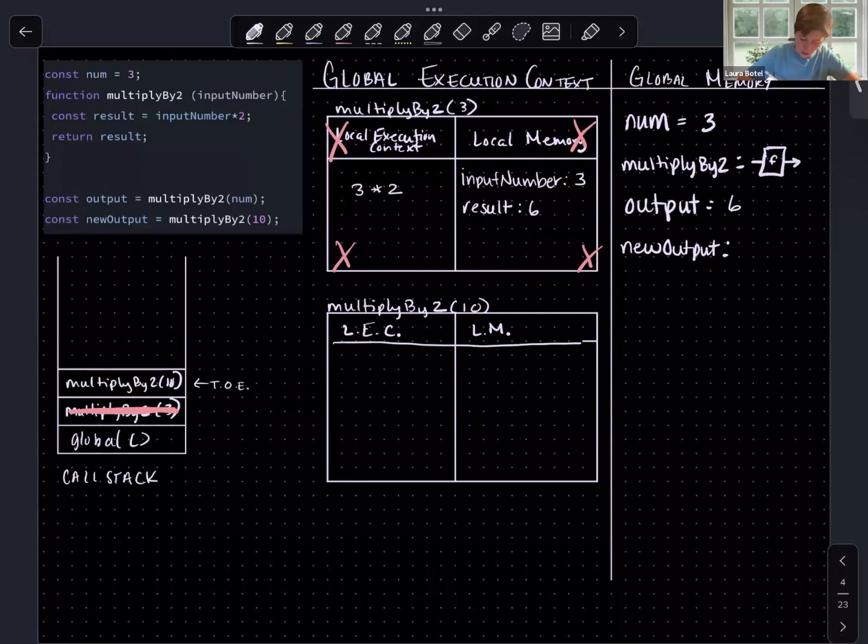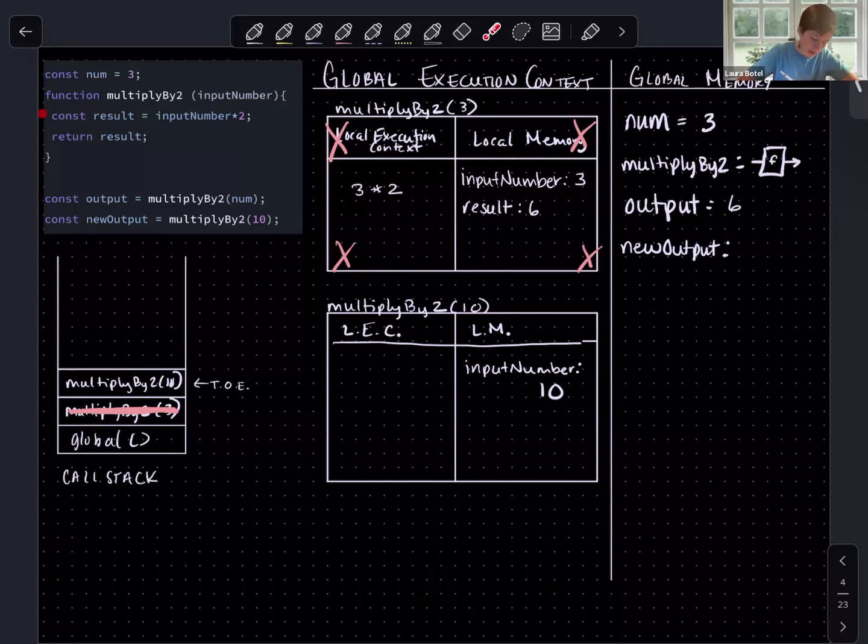What is the first thing that we do when we open an execution context? What do we pair? We pair our parameters and our arguments. So in this case, we have one parameter. It is input number. And the argument that's associated with input number is what? What should the value of input number be in this context? It should be the argument 10. So input number is the number 10 in this context. So we've paired our parameters and arguments.